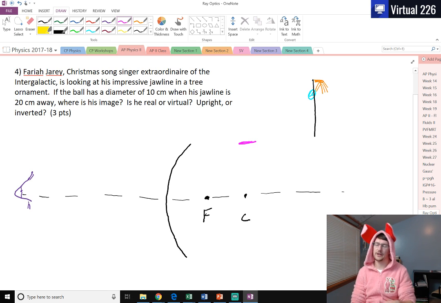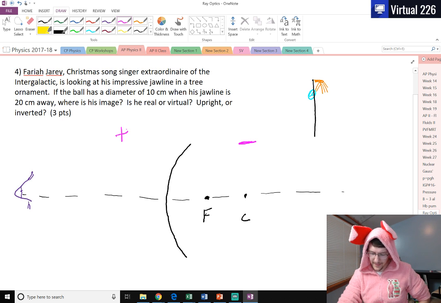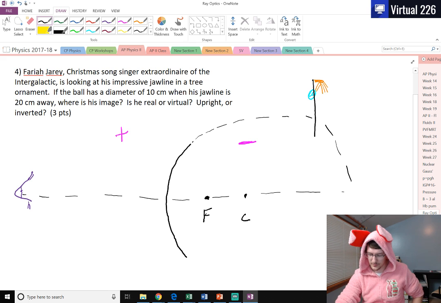Remember, everything behind the mirror, where there's not actually any light, has a negative quantity. So for our focal lengths and our distances, those are negative. Whereas in front of the mirror, where the light actually is, we call positive values. And one of the things we just need to be careful of here is that we know that the diameter of this spherical mirror is 10 centimeters. And remember, that's if I were to continue this all the way around.